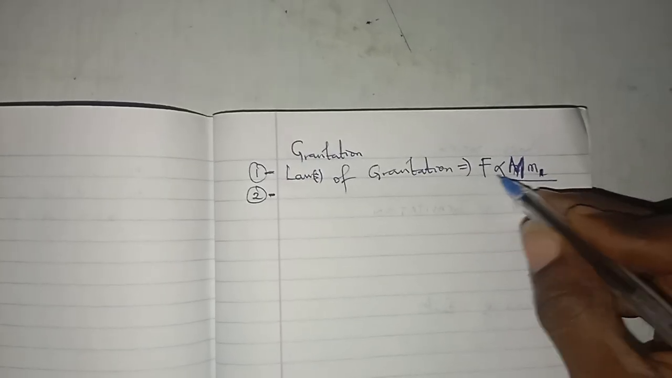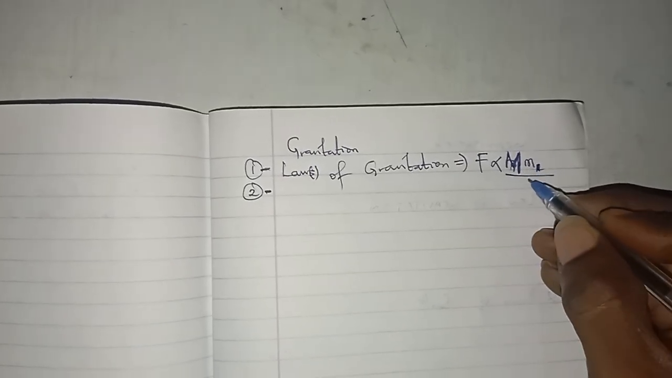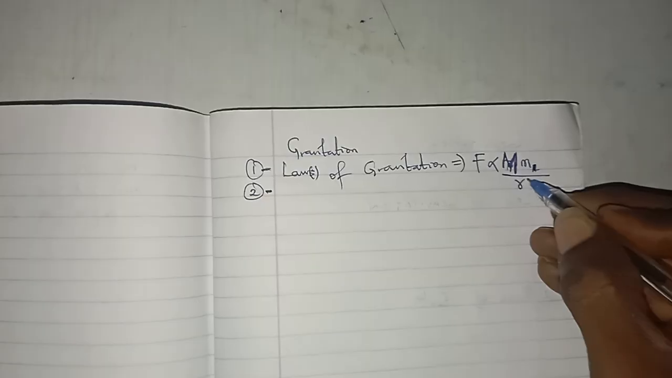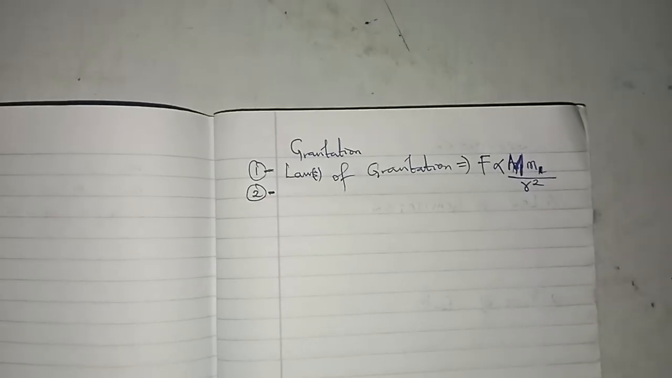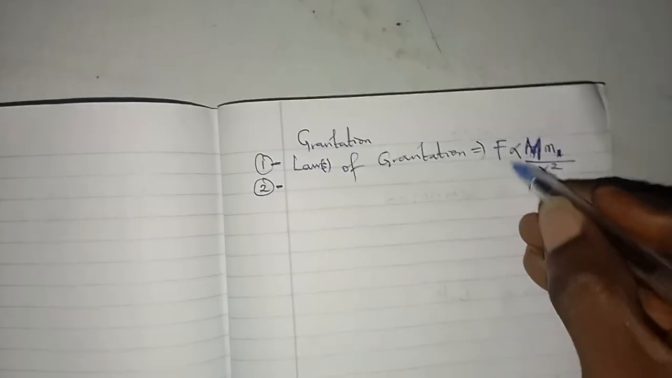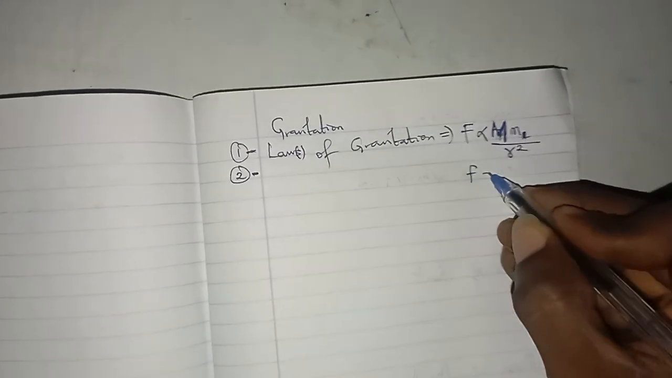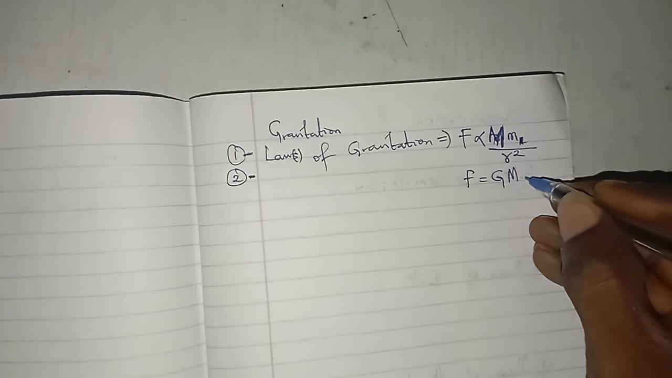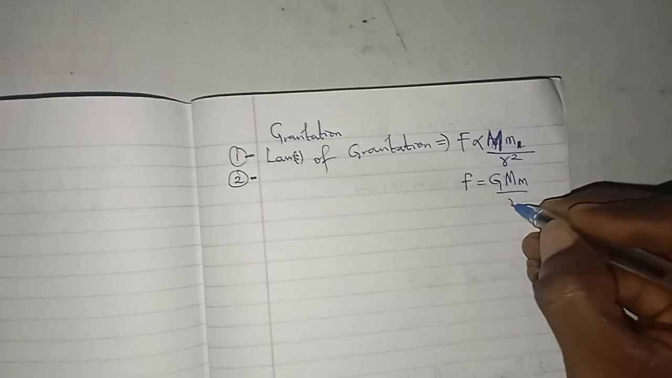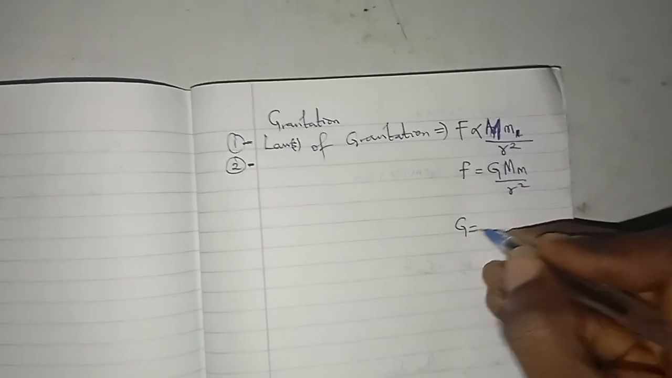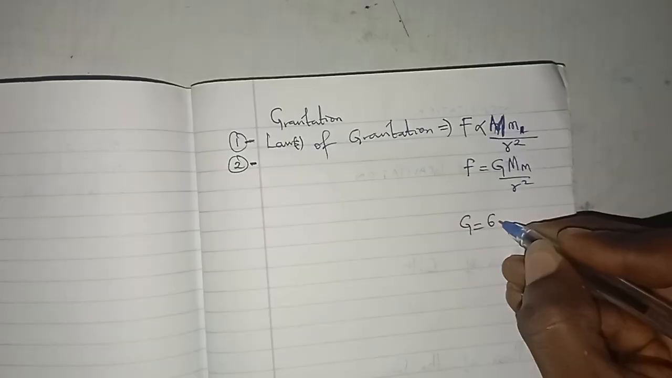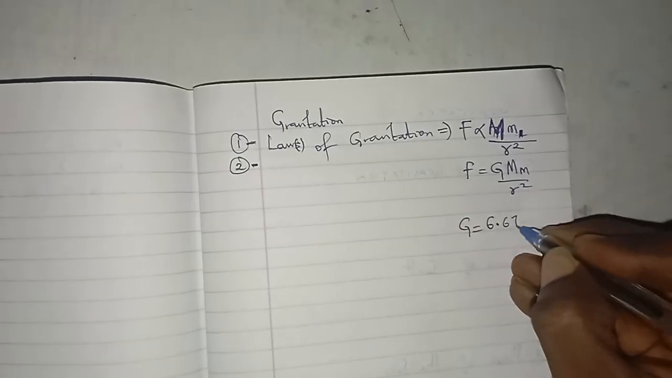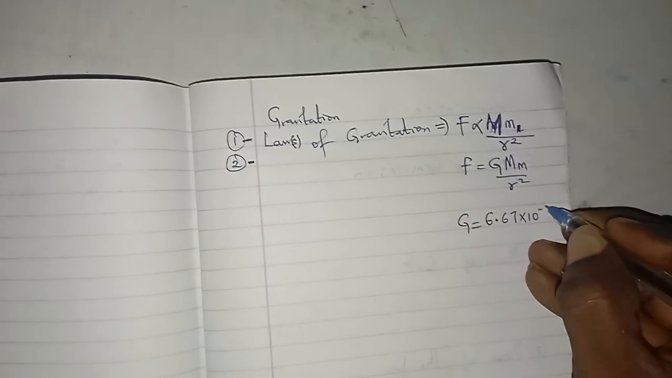So he said that force of attraction is directly proportional to the masses and inversely proportional to the square of their distance apart. So that means that when I now introduce the proportionality constant G, F equals G M m all over R squared. You need to know that this G is a constant that is equal to 6.67 times 10 raised to the power minus 11.